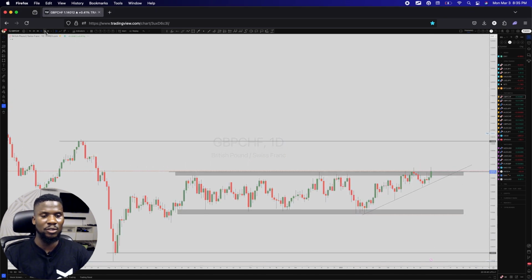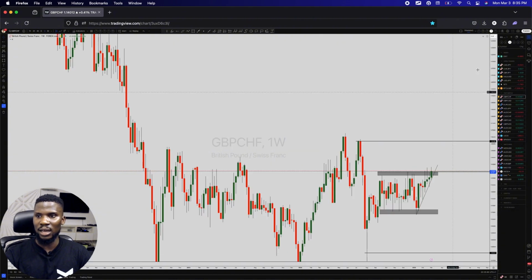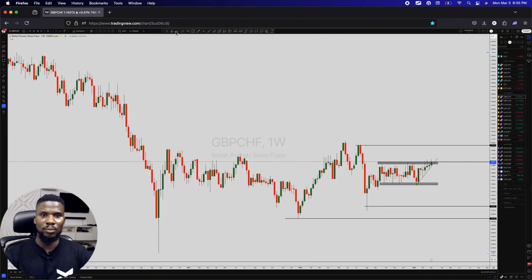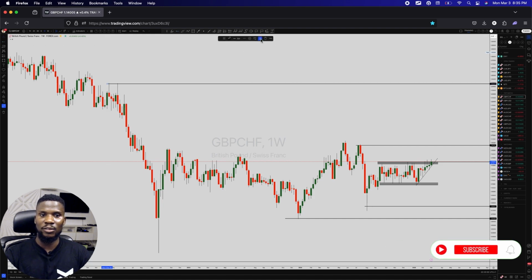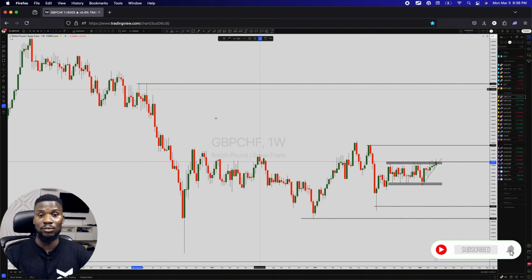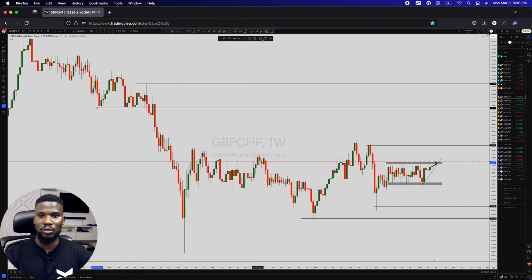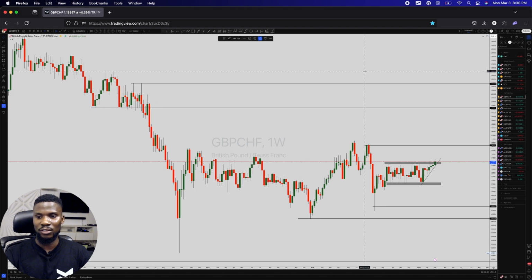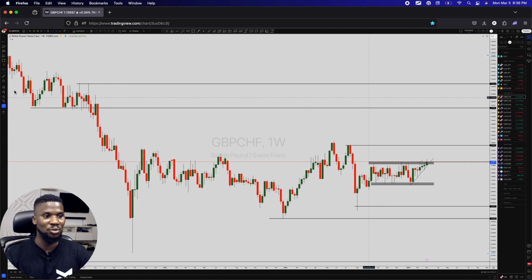Let's take it to the weekly to check where GBP/CHF has been. You can see right there at the top, we have some very, very fine areas that can actually get tested this year. It's been long since the market got to that area. So let's see if this is the year that we get those levels retested, maybe those zones mitigated and stuff like that. Let's just pay close attention to this. I'm not joining this trade because I want to day trade it or short term trade it. I want to trade it for a very long time, like a week, two weeks, a month or more. All right, so that's that.